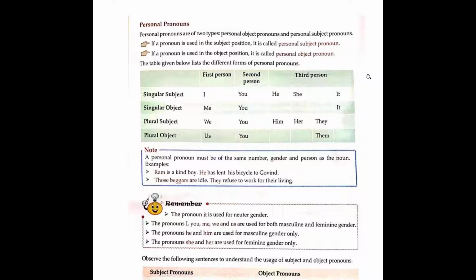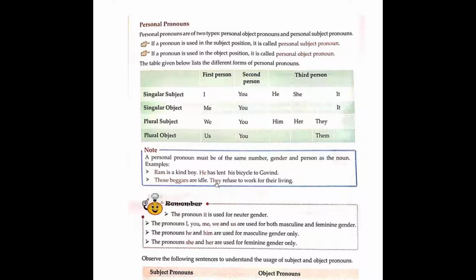Now, children, it is very important to understand that a personal pronoun must have the same number, gender, and person as the noun. I'm giving you the examples here. Ram is a kind boy. He has lent his bicycle to Govind. Ram is a noun and he is a pronoun. Those beggars are idle. They refuse to work for their living. They is a pronoun.